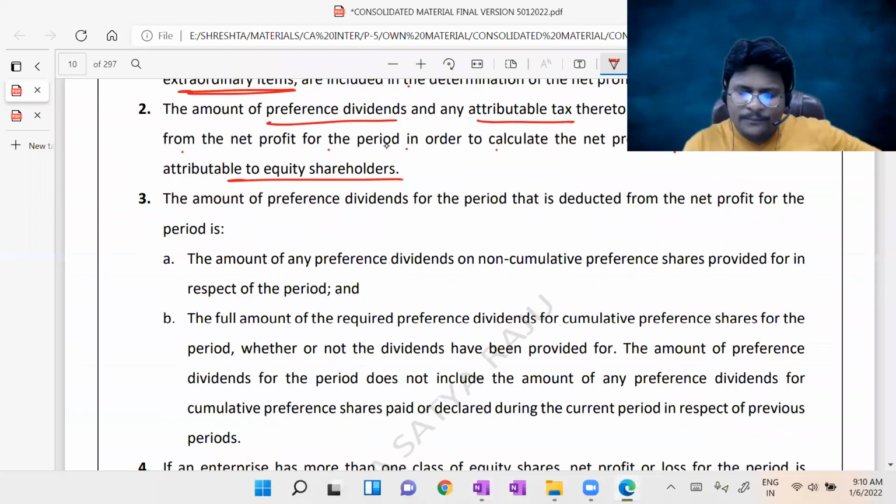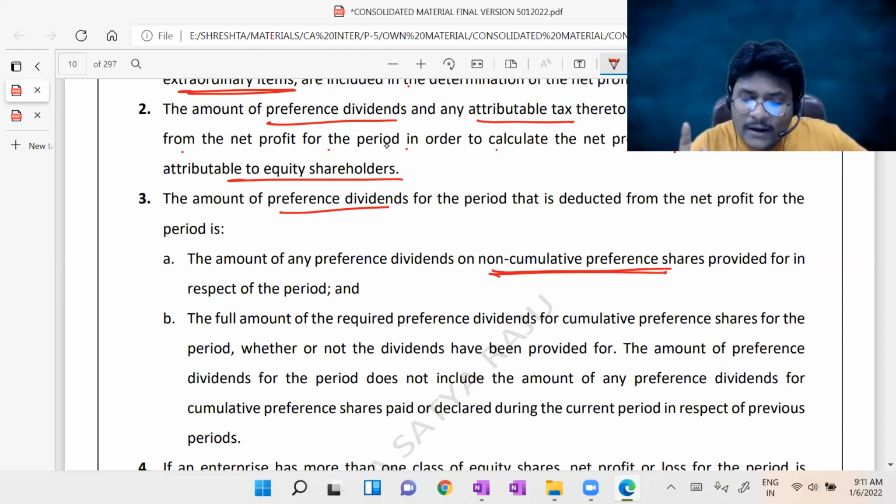Coming to point number 3, the amount of preference dividends for the period that is deducted from the net profit for the period. How much amount of the preference dividend do we have to deduct? He is talking about non-cumulative preference shares.